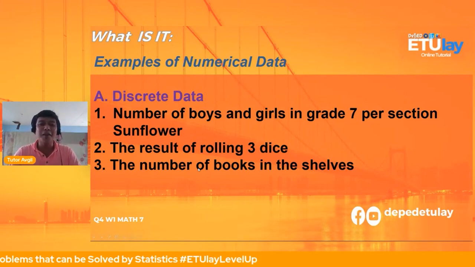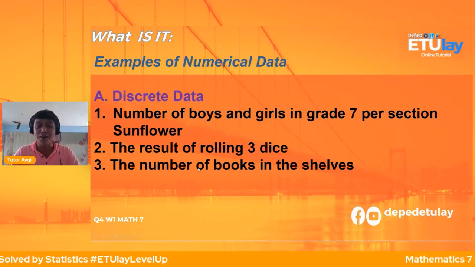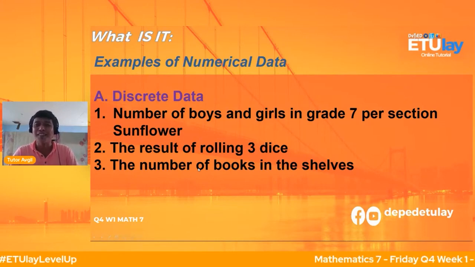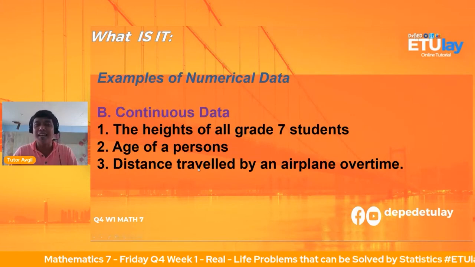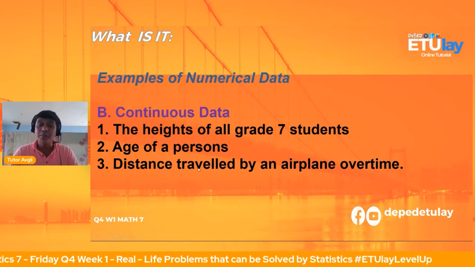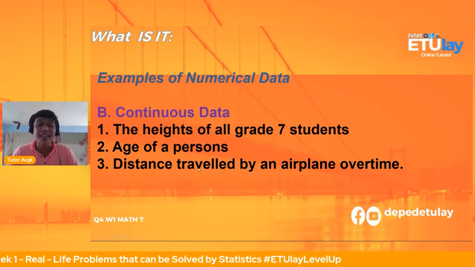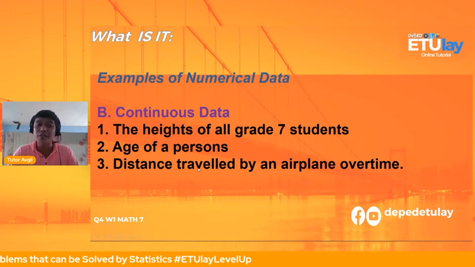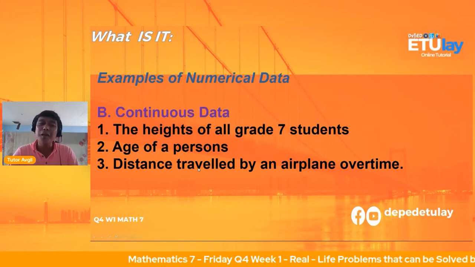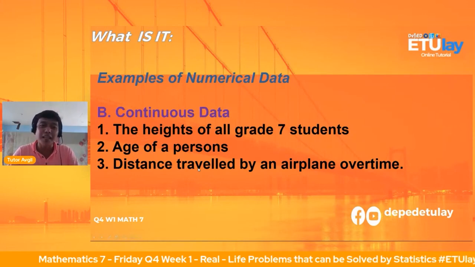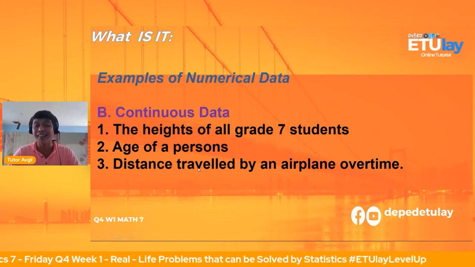Ang gagaling ng ating mga grade 7 learners na nakakatuwa kayong kausap at kasama ngayong hapong ito. Well, the example of continuous data, halimbawa, the heights of all grade 7 students, ayan, that is continuous in a way that, syempre, that can be infinity, dahil kapag sinabi natin grade 7 students, at wala tayong nilagay na location, pwedeng buong Pilipinas na grade 7 students, buong mundo na grade 7 students, at in a way, we are pertaining with all grade 7 students, kaya ang hirap natin makuha ang lahat ng data ito.